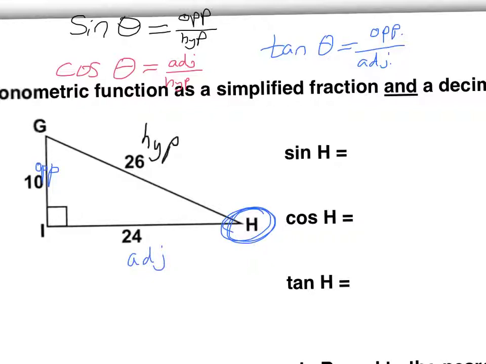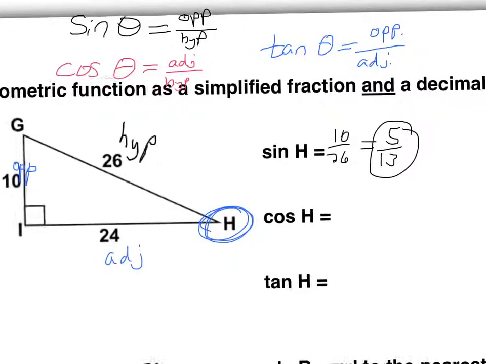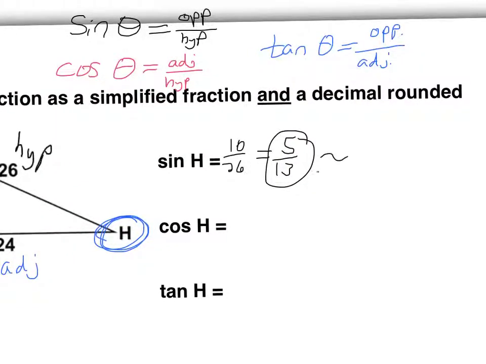See how it depends on your point of view? So sine of H, opposite over hypotenuse, 10 over 26. That reduces to 5/13. And if you divide 5 divided by 13, you get approximately 0.3846.